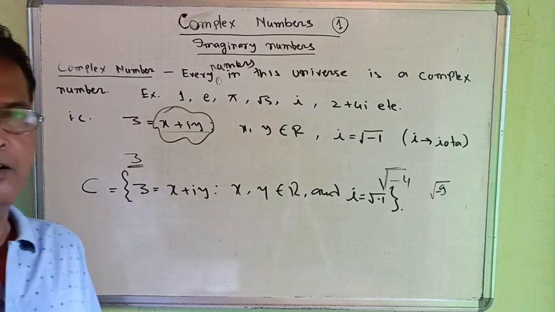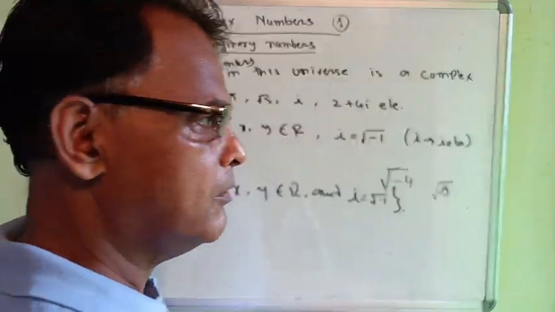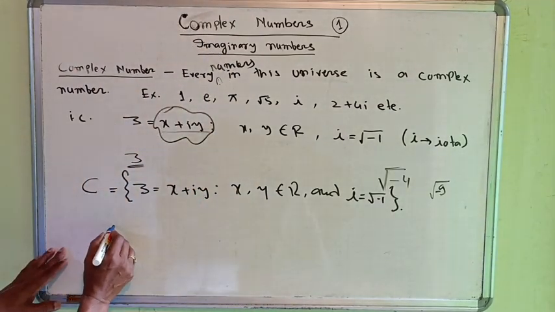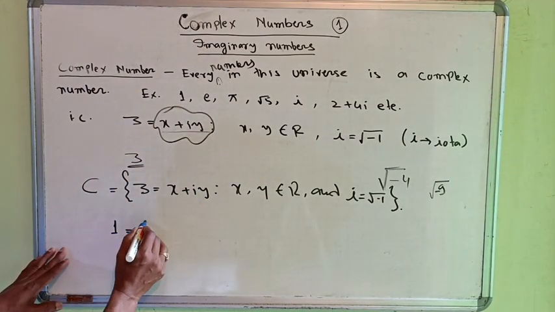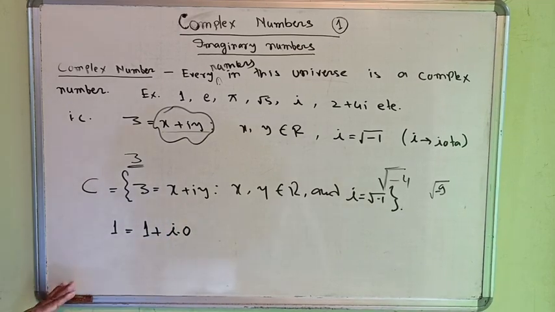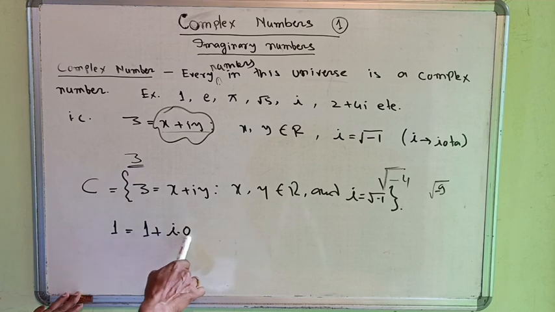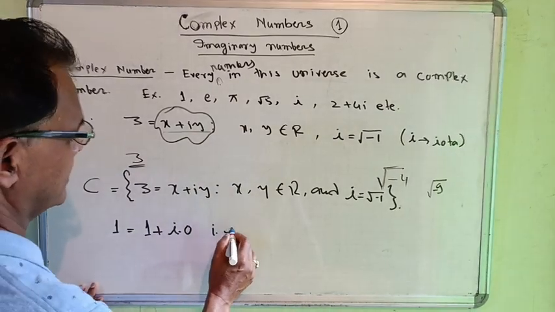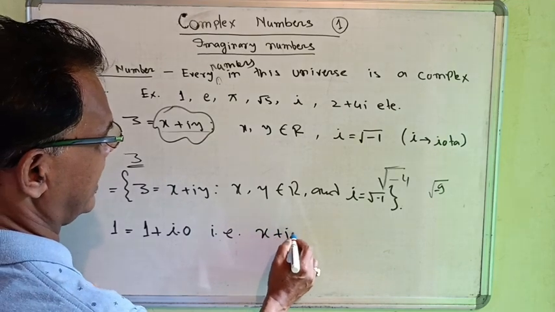Now we see 1 is a real number. How? 1 can be expressed as x plus iy. 1 can be expressed as 1 plus i into 0, where 1 and 0 are real numbers. That is the form of x plus iy.